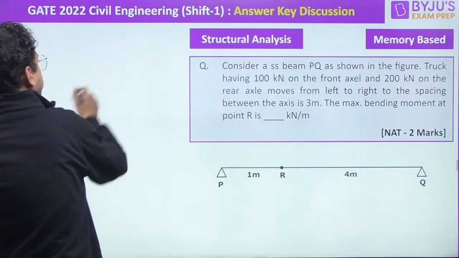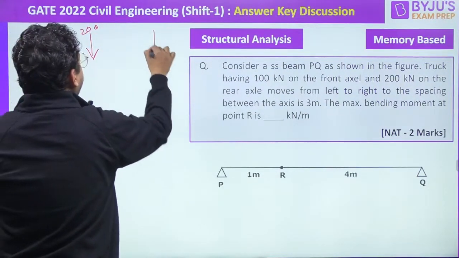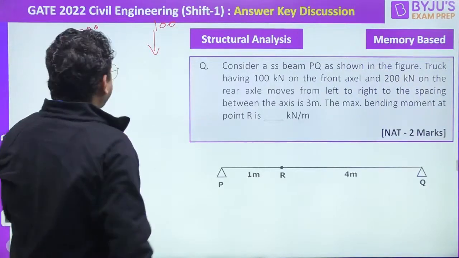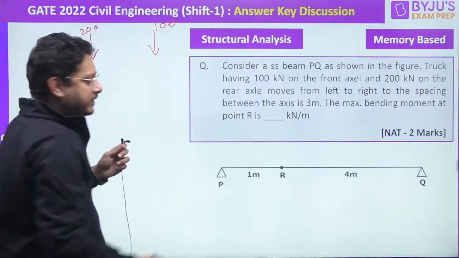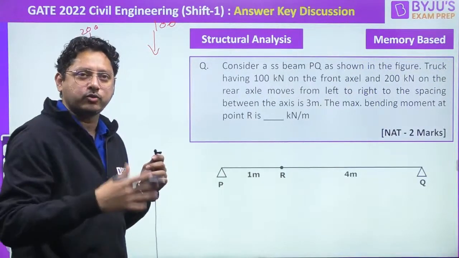Okay. So here you have 200 and here you have 100 kilonewton. Now, he is asking for the maximum bending moment at R. If you just pass on the 100 kilonewton, 100 divided by 4, you will get only 25, and 200 divided by 1, you will get 200. So it is not the average load.